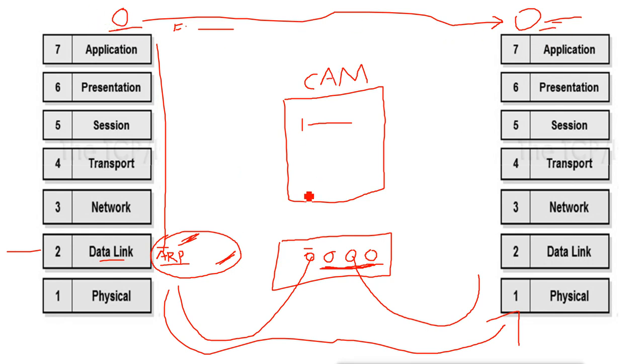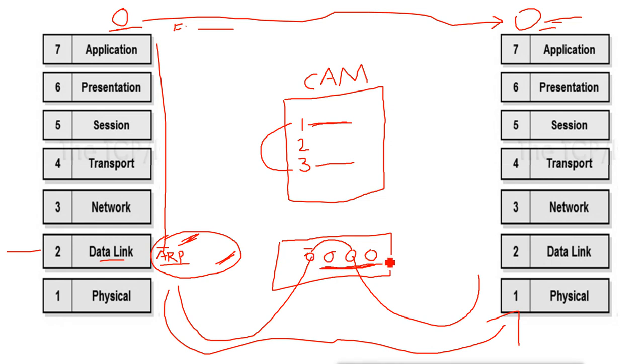So source MAC address of this machine and destination MAC address of this machine. When the data reaches the switch, the switch will open the data and check the source and destination MAC address. This time the source MAC address is new, it doesn't know it, so it will add an entry that this MAC address belongs to this port. Now it checks whether it knows the destination MAC address. Yes, it knows the destination MAC address is on port number 1. So this time, when it knows the destination MAC address, it will not do the broadcast, it will directly do the unicast. That means it will send the packet directly to this port. It will not send the data to any other port.